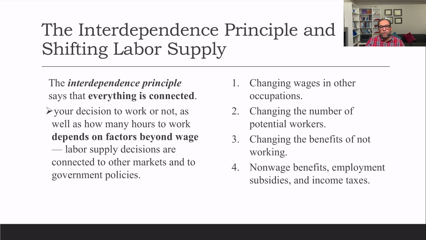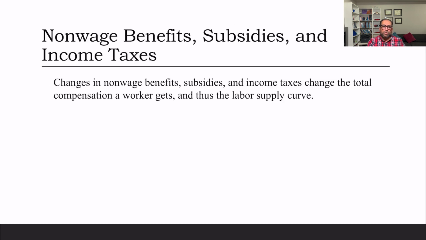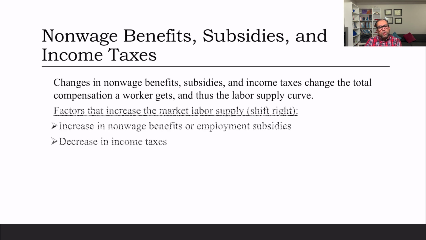The other factors are non-wage benefits, employment subsidies, and income taxes. If the income tax increases too much, people don't want to work. Why should we work if most of our income is going to be subtracted as income tax? There are a lot of other reasons. Changes in non-wage benefits, subsidies, and income tax change the total compensation a worker gets, and thus cause the labor supply curve to shift.